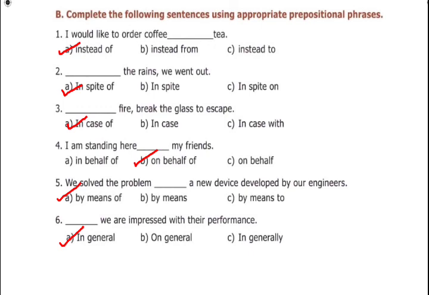Fifth one: we solved the problem dash a new device developed by our engineers. By means of, by means to. So here what is the answer? By means of. We solved the problem by means of a new device developed by our engineers. Last one: dash we are impressed. Impressed means attracted, fascinated with their performance. Starting with in general, on general, in generally. So the answer is in general. In general, we are impressed with their performance.